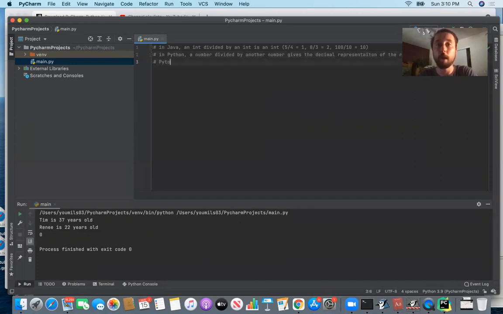So if you're talking about Python, what would be the corresponding example? For 5 over 4, you'd be talking about 1.25. For 8 over 3, well, that's like 2 and 2/3. So what would that be? Like 2.66667, right? And then it would have a certain amount of precision, so it would give you a certain number of decimal places after the radix point. And then 100 divided by 10, what we saw is it's actually going to give you 10.0. So even if there is a perfect division, what we have to understand is that Python is going to give you a floating point number as a result of division.